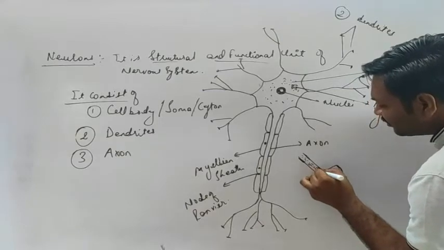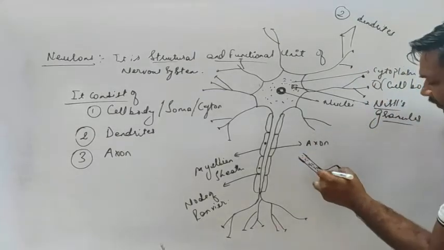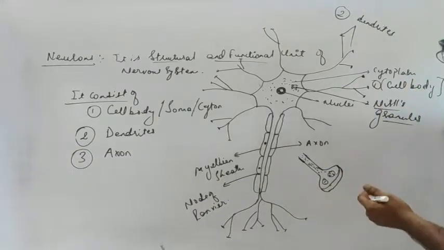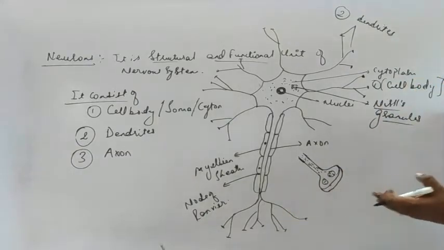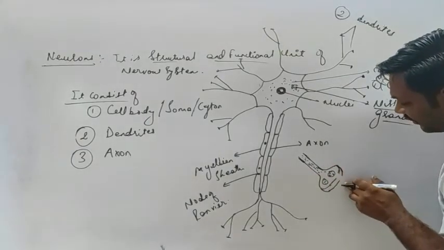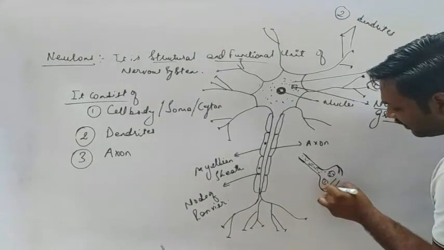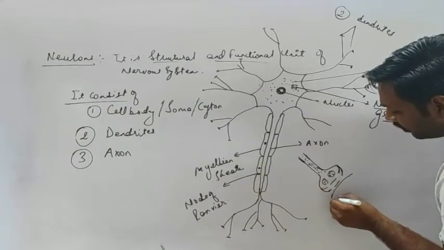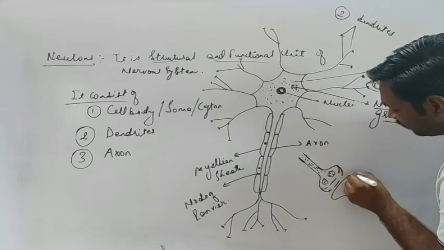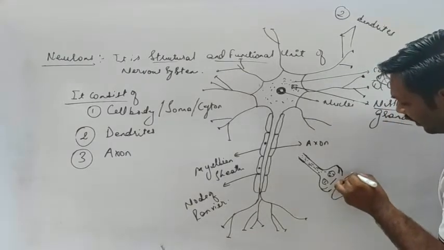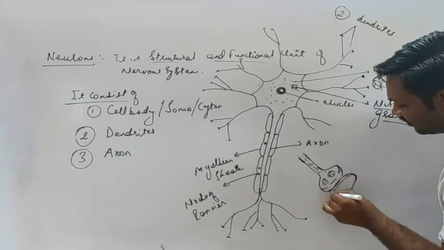Whatever chemicals are released by this axon will be stored in these vesicles, and at the time of transmission of any impulse, these chemicals will be released and transported to the synaptic vesicle of another axon.